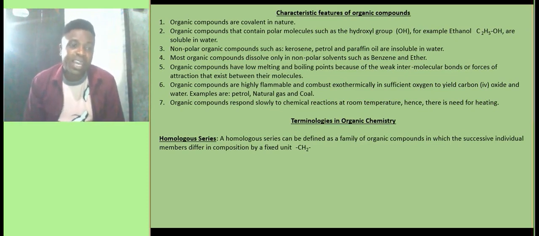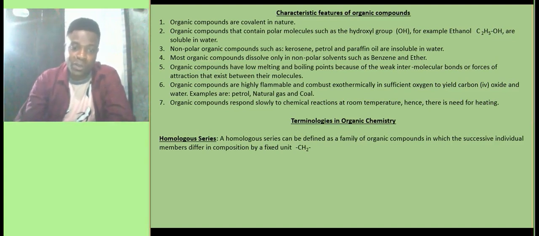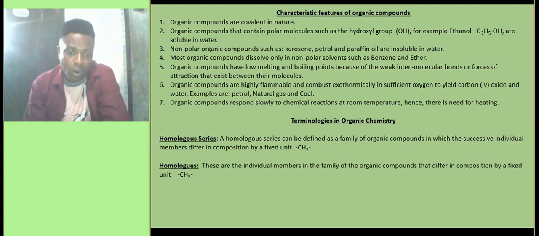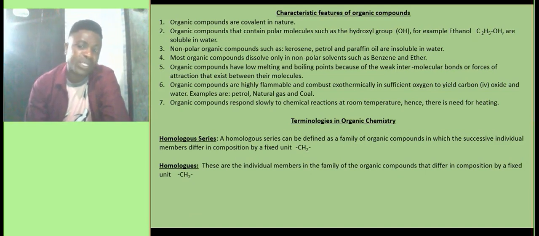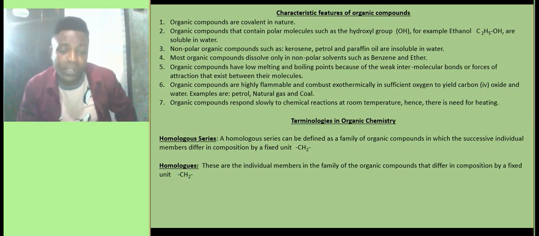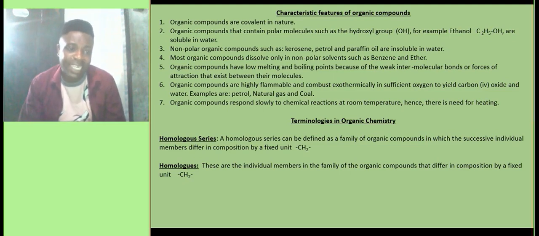For example, if I have methane as the first member and I also have ethane as the second member, for instance, the difference between methane, the first member, and ethane, the second member, is one carbon atom and two hydrogen atoms. So that is the definition of a homologous series. Another term is homologues. Now, homologues are the individual members in the family of the organic compounds that differ in composition by a fixed unit, CH2. Like when I was defining the homologous series, I mentioned examples of methane and ethane.